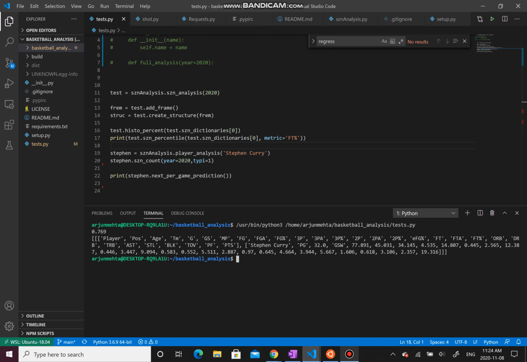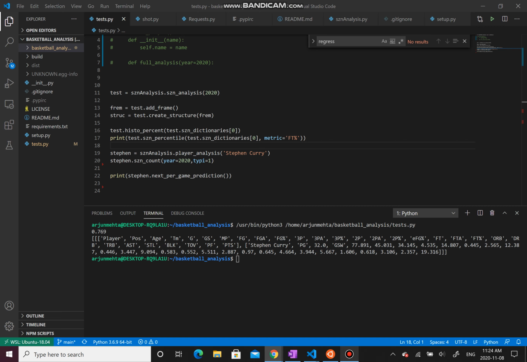Now, let's analyze Steph Curry. What we have done here is we have predicted Steph Curry's next season percentages, as shown right here. We predict that at the end of the season, his name will still be Steph Curry. He will still play in the point guard position, but he is currently 31 years old, and his age will increment to 32 years.